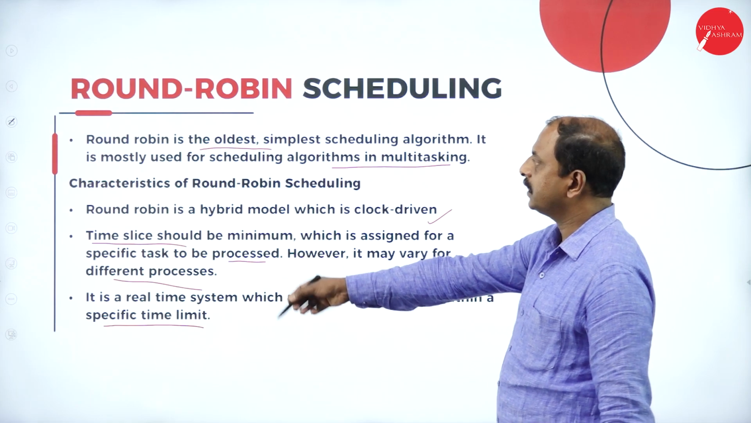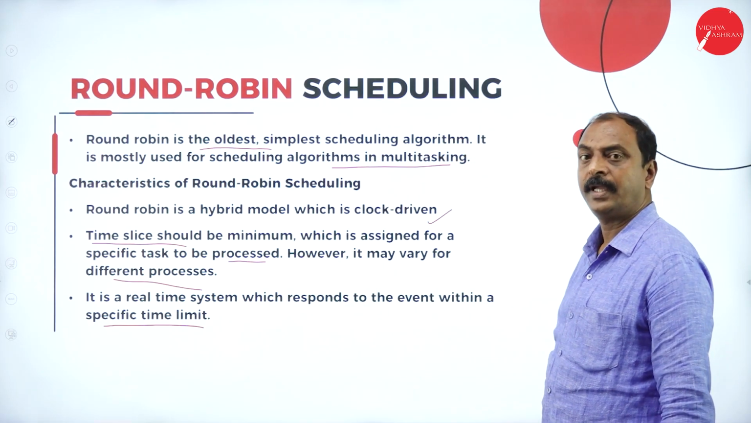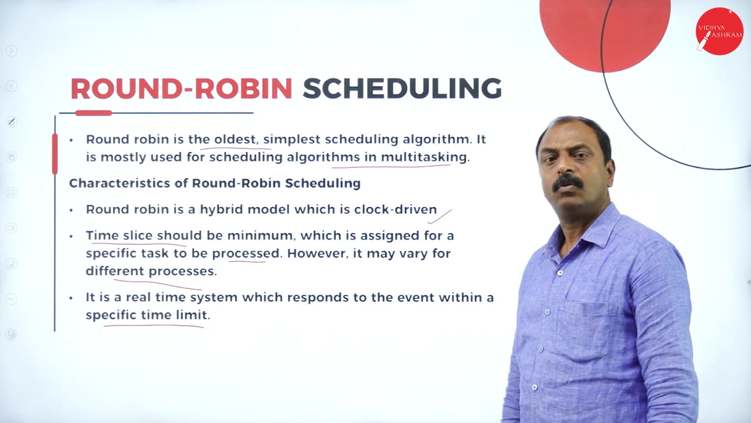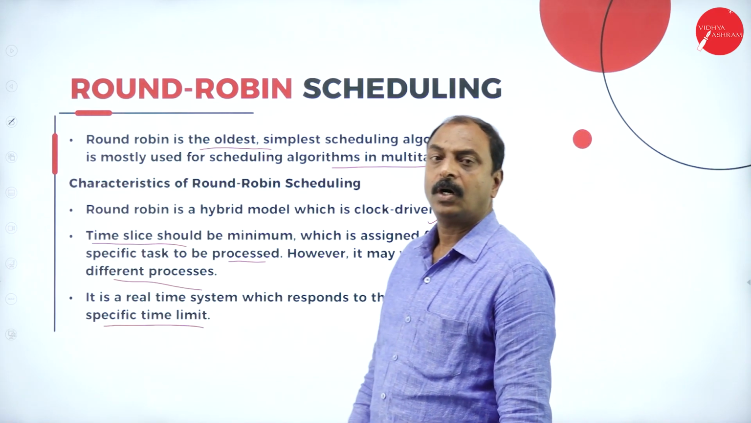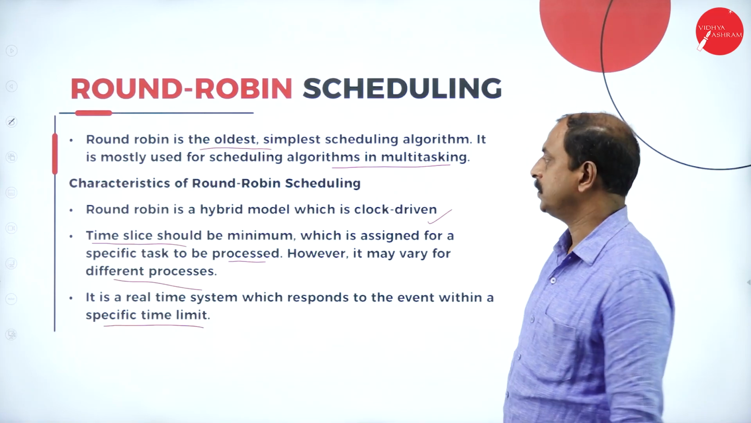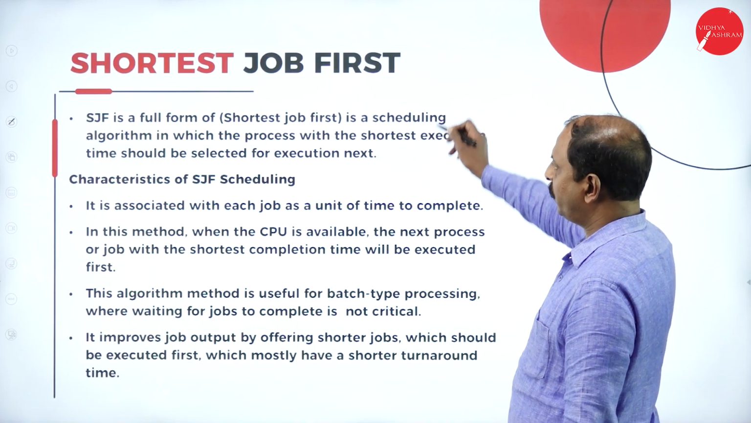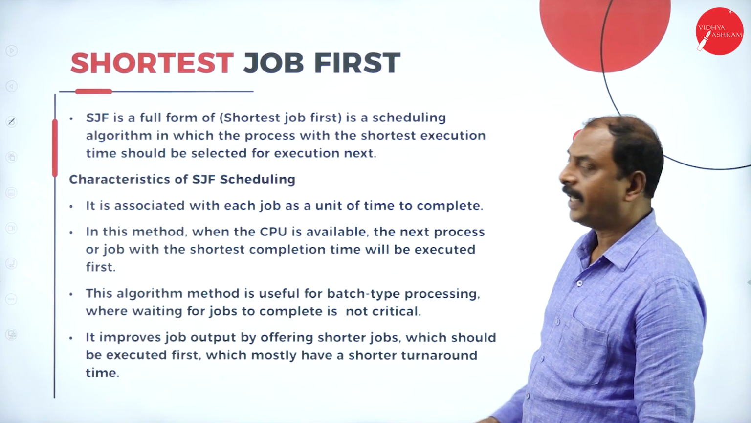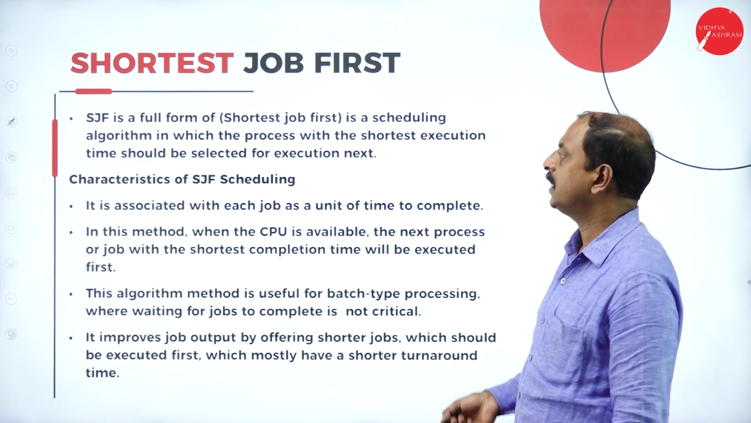See, these are all the characteristics of the round-robin scheduling algorithm. Generally, in the round-robin algorithm, all the processes will get their own time for execution. Next one is shortest job first. As we have seen in the previous slide, shortest time remaining is another name for this.